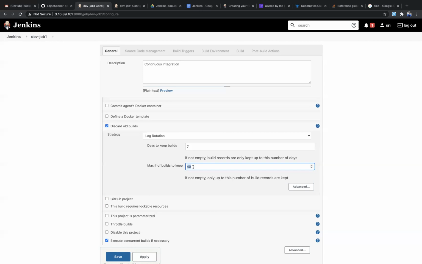It doesn't matter whether it is 3 days, 4 days or 5 days. The main condition is 40 builds. It is useful if you don't want to increase your build data. So as of now, let me give 40.